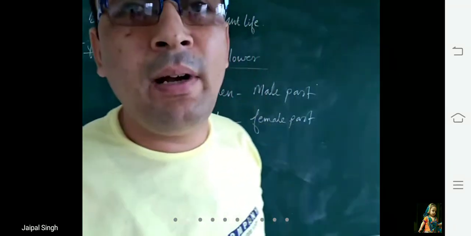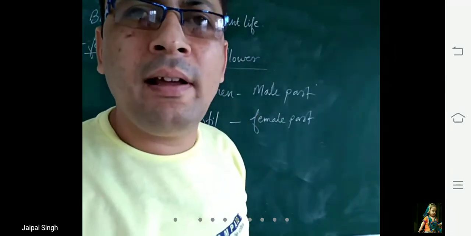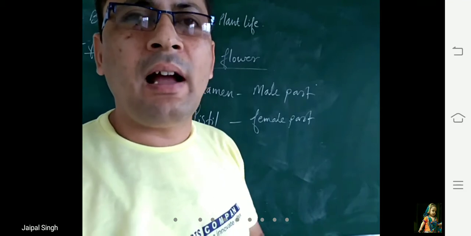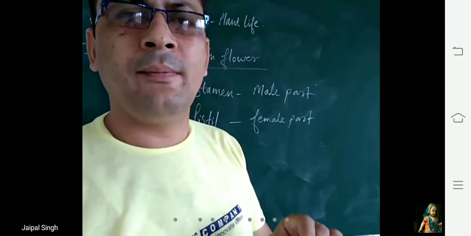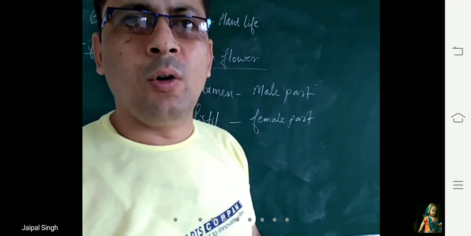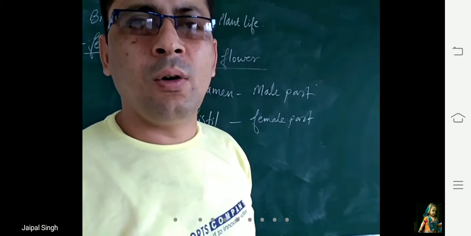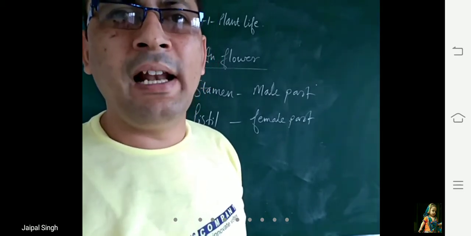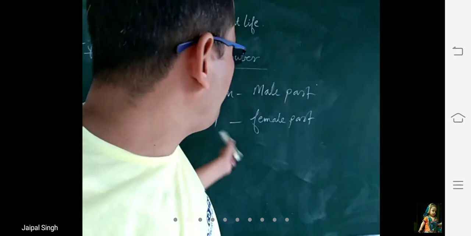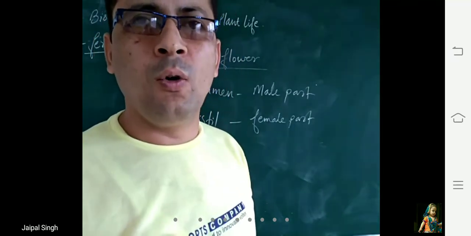Beta, male gamete and female gamete. Stamen is the male part of the flower and it contains anther, and inside anther there is pollen grain. So pollen grains contain male gametes. Pollen grains, they contain male gametes.